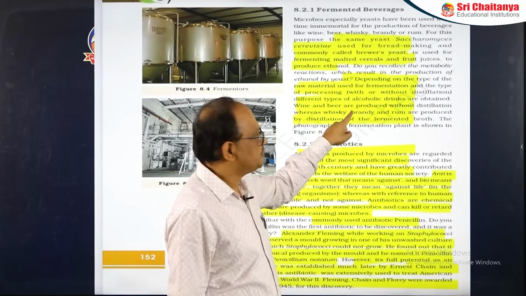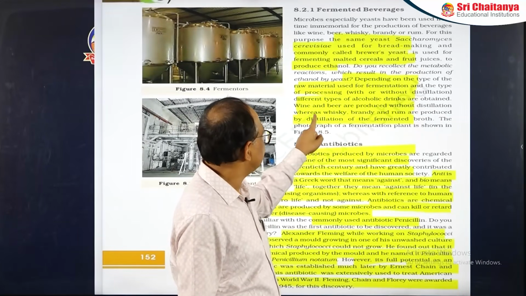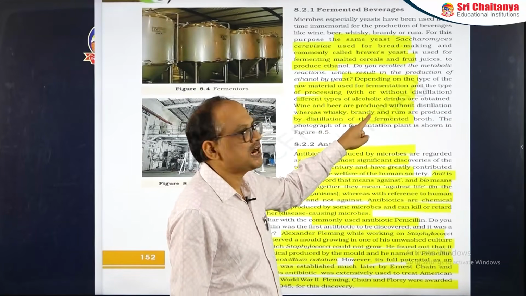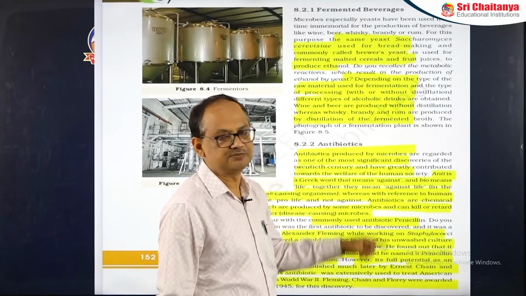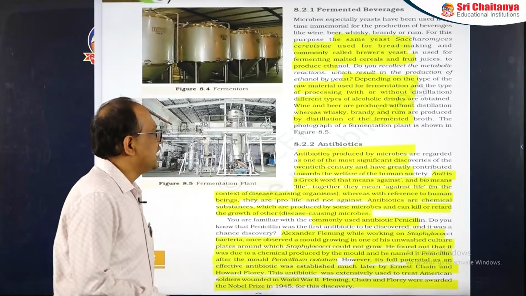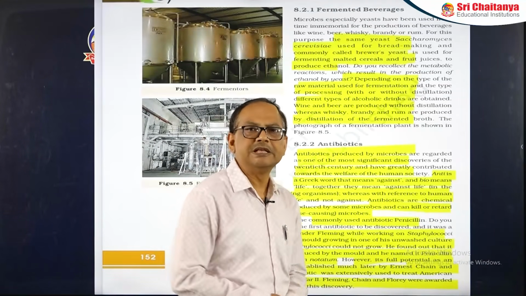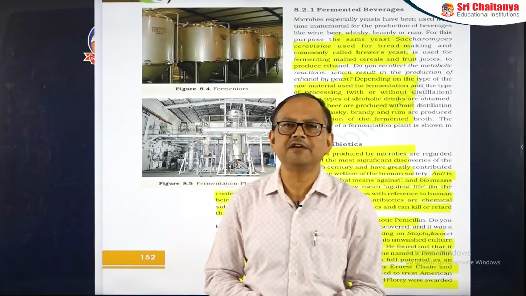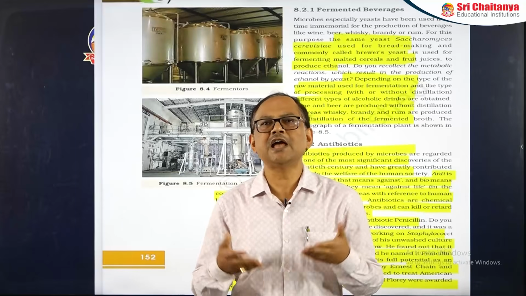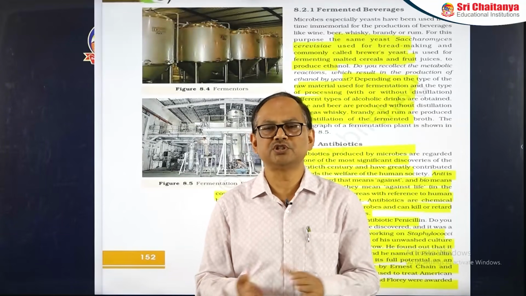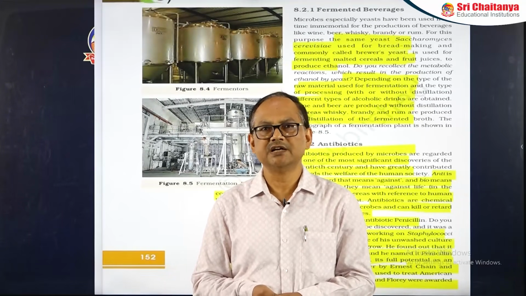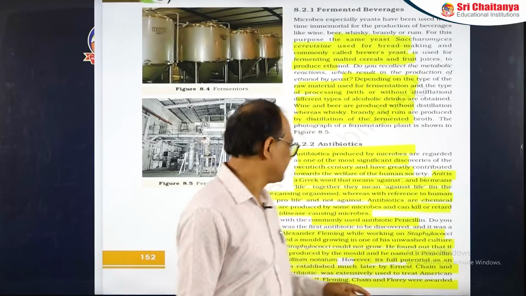Wine and beer are products without distillation, whereas whiskey, brandy and rum are products with distillation. Now come to the next one, that is antibiotics. Anti means against, biotic means life: against life, but against the life of whom? That is the microbes which are causing disease to us, and for us it is pro-life.